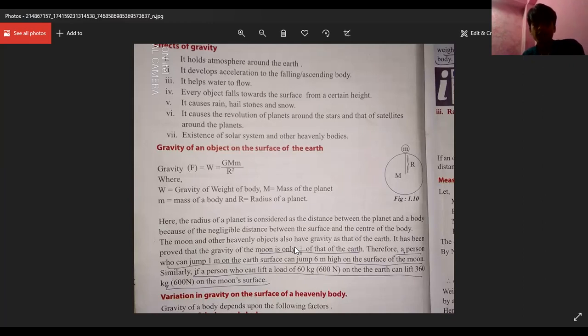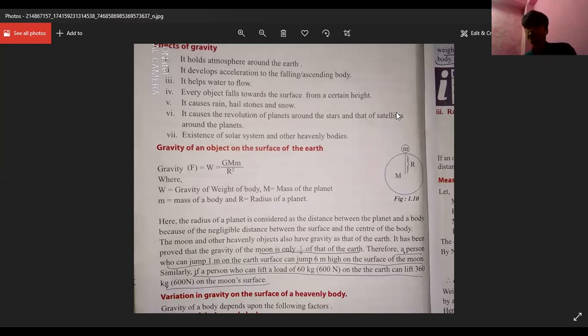Therefore, a person who can jump 1 meter on the Earth's surface can jump 6 meters high on the surface of the moon. Look at that. If we are able to jump 1 meter on the Earth, then we are able to jump 6 meters high. That is 6 times more. Because why? Because the gravity of the moon is 6 times less. This is very important for the given equation.